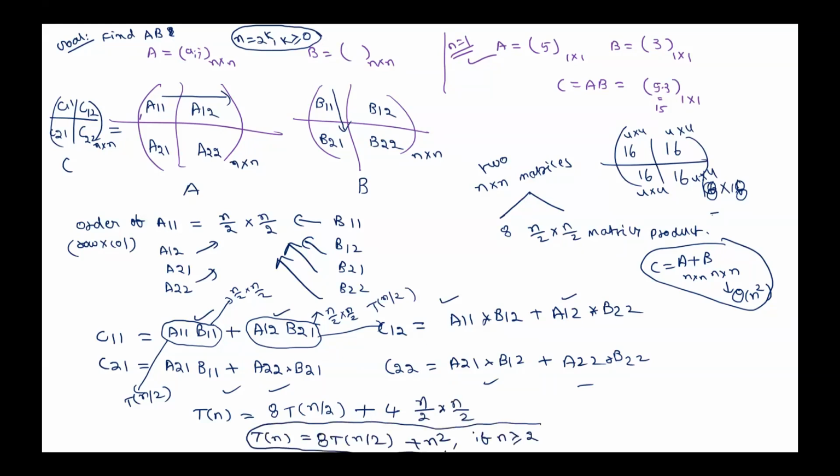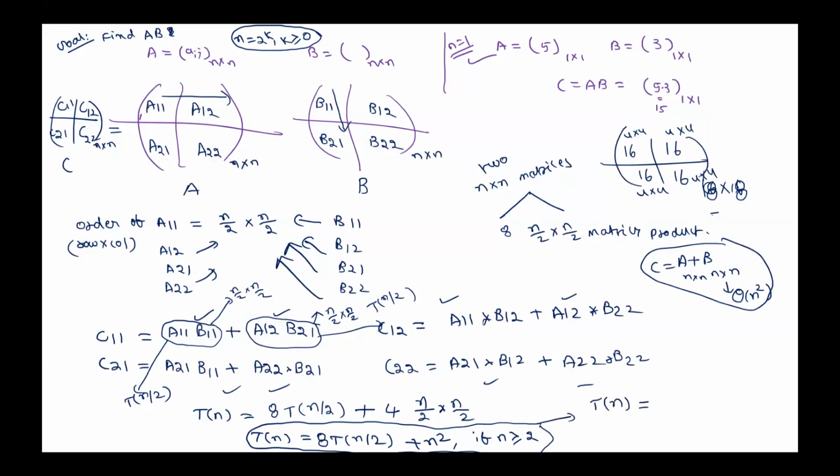Here, what have we done? In order to multiply two n by n matrices whose size is large, we have divided that problem into subproblems. We are solving 8 subproblems of size n by 2. Then with their results we add to get the result for the original problem. Is that correct? So T of n, we have got 8 times T of n by 2 plus n squared. Now, is it a divide and conquer algorithm or not? Yes, sir.